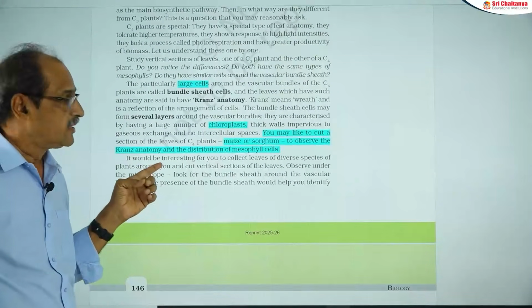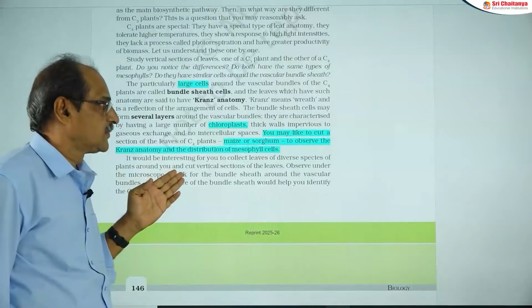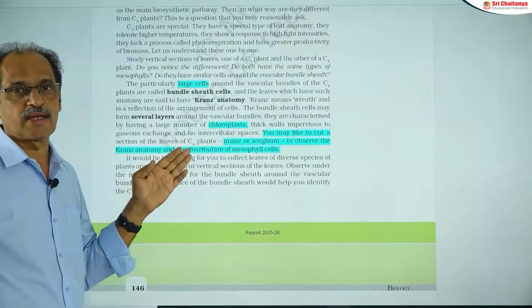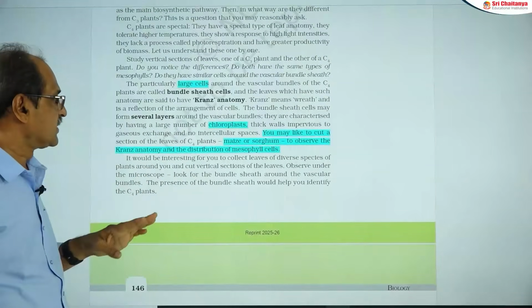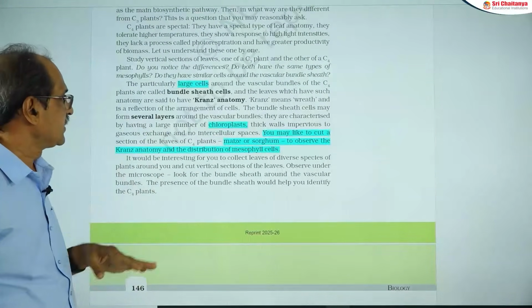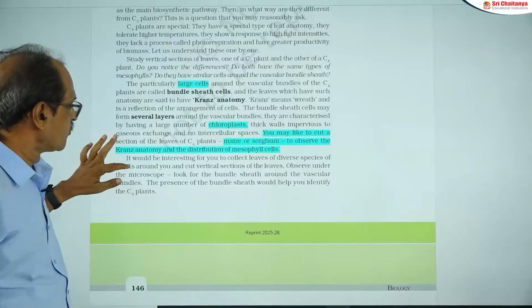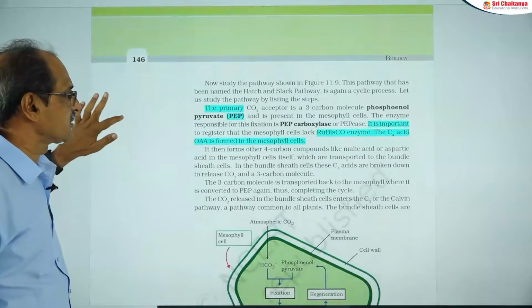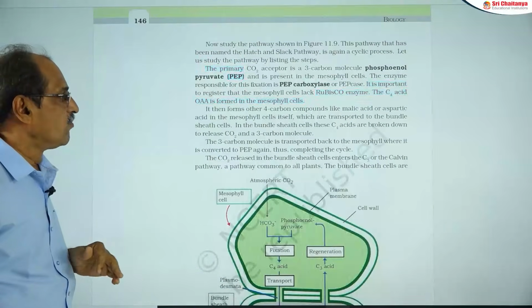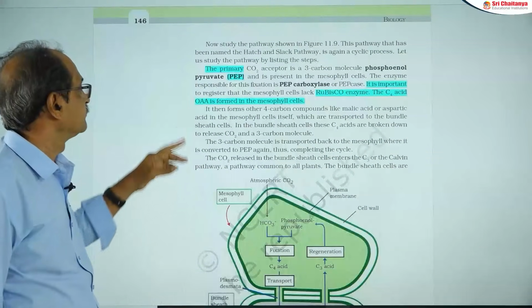The reason is the division of labor, because some dark reactions occur in the mesophyll cells, and some dark reactions occur in the bundle sheath cells. That is basically the Kranz anatomy significance. Another significance of the Kranz anatomy is to enrich the CO2 concentration to suppress photorespiration in the bundle sheath cells.